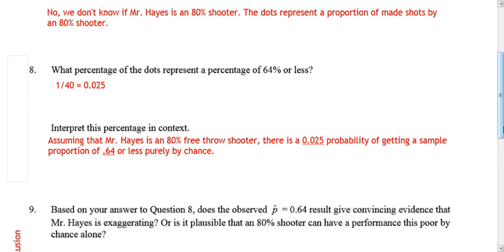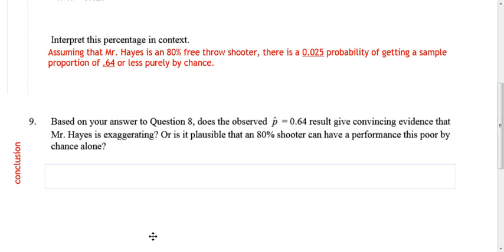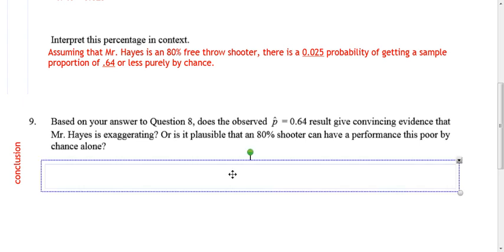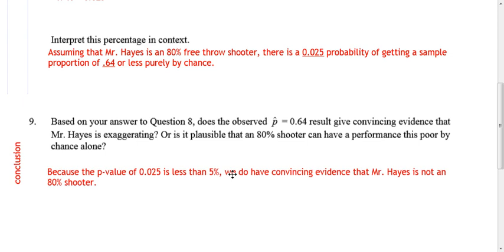So this is going to be the conclusion. I forgot to cover that up. Based on your answer to question 8, does the p-hat of 0.64 give convincing evidence that Mr. Hayes is exaggerating, or is it plausible that it was just a poor shot? Because the p-value is 2.5%, 0.025, and that's less than 5%, we do have convincing evidence that Mr. Hayes is not an 80% shooter.